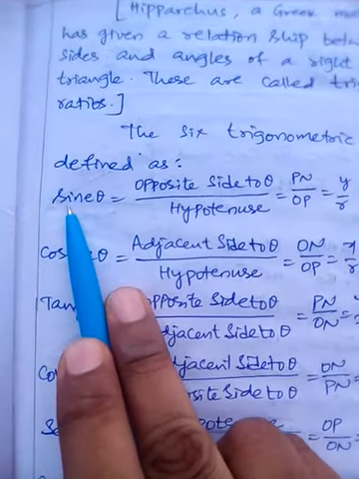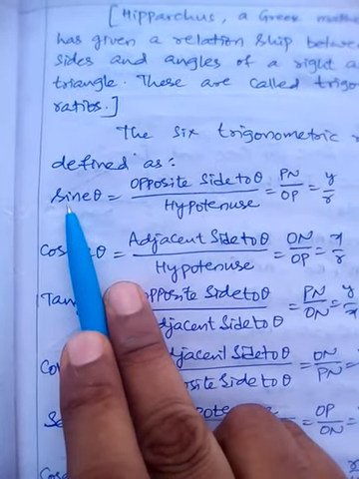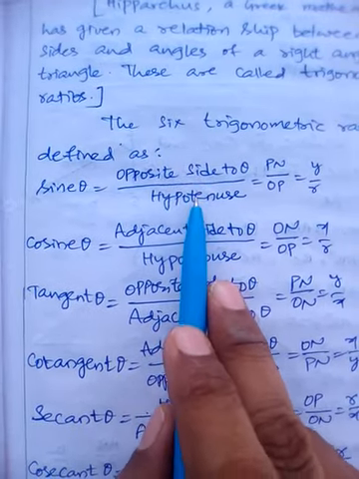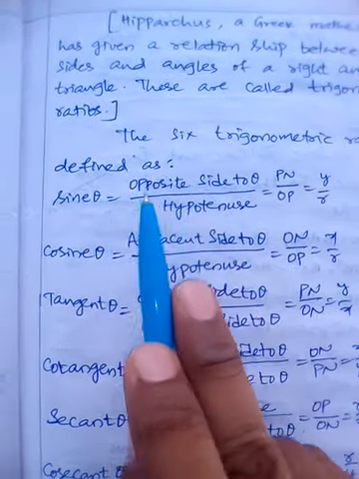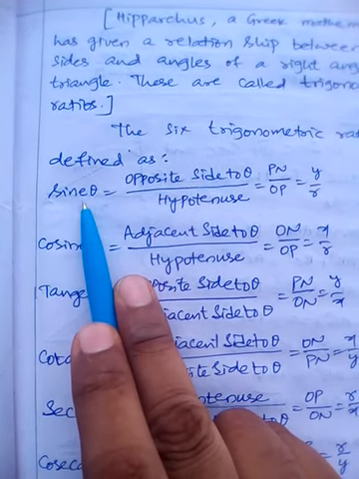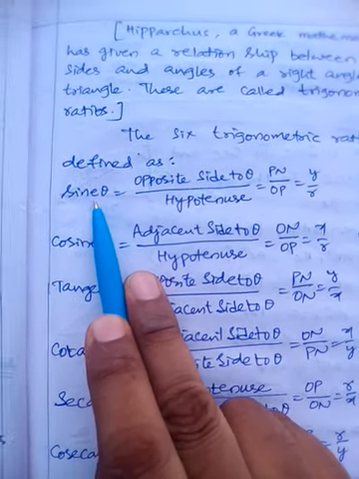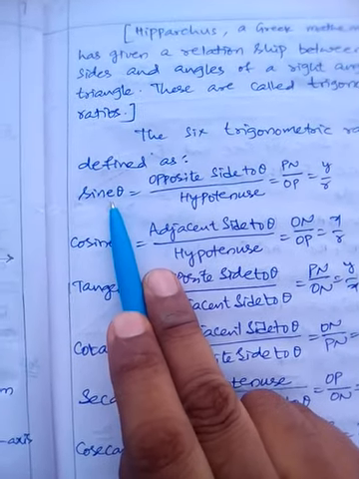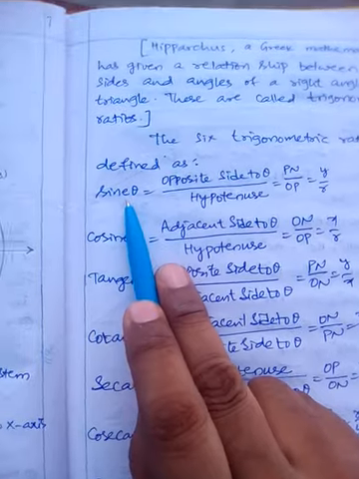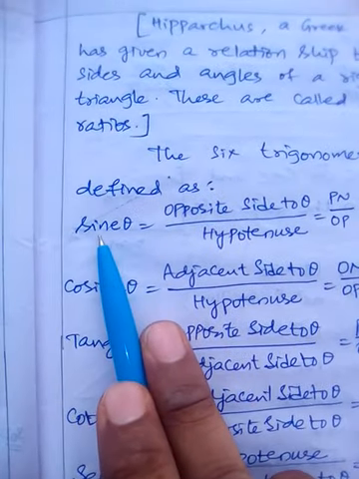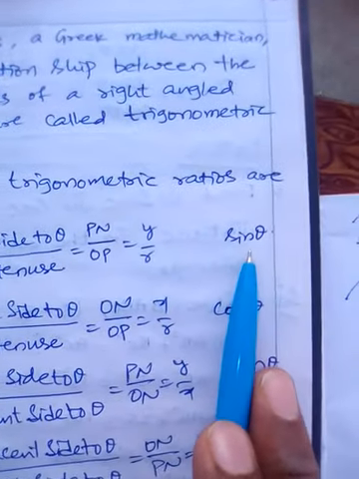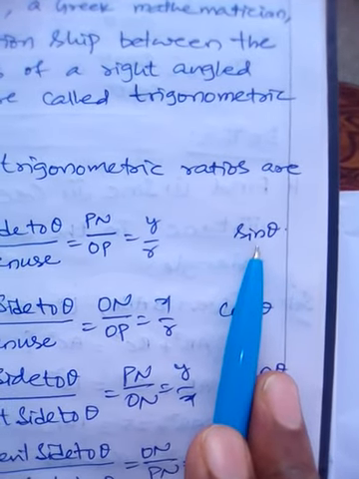All the time we can't write the complete name of the ratio. This ratio is named after an acute angle, defined based on an acute angle, by Hipparchus. So we can't write all this name completely all the time, so we write it in a short manner, called sine theta.